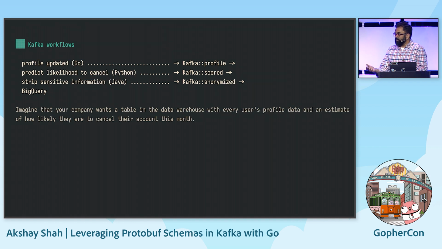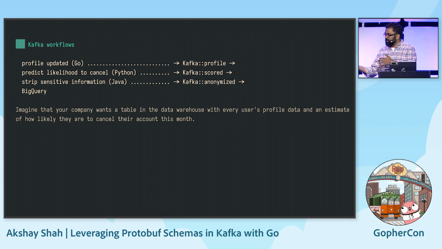To take an example, let's imagine that we own the user service for our company, and users show up every so often and they update their profiles. Every time they update their profile, our Go service is going to write the profile data to Kafka. Then a Python bit of code is going to run some machine learning magic, and it's going to predict the likelihood that that user is going to cancel their account in the next month.